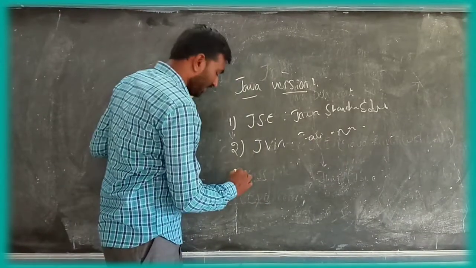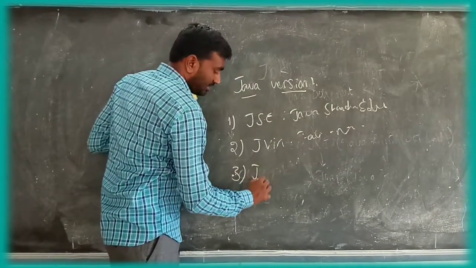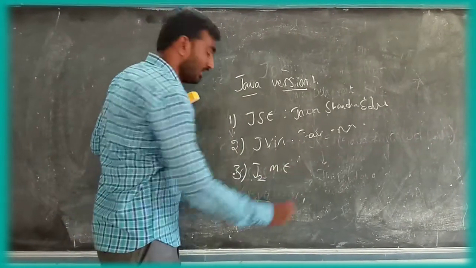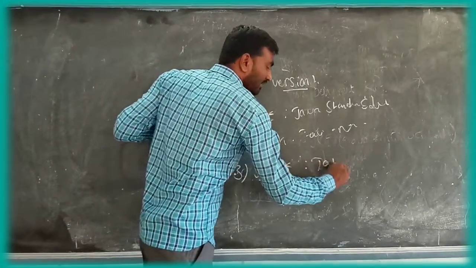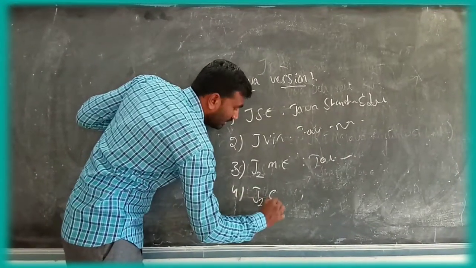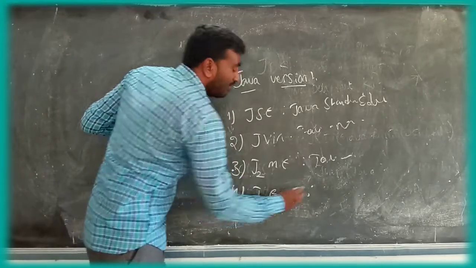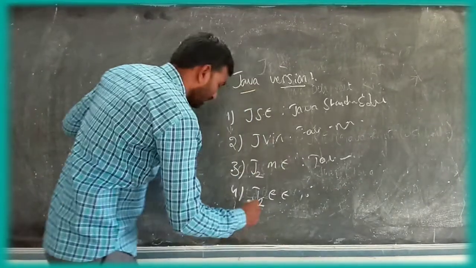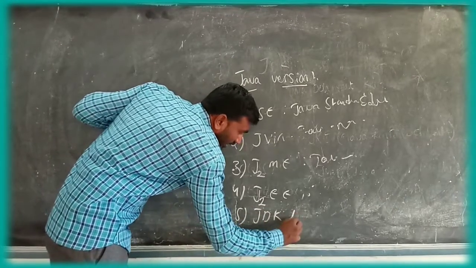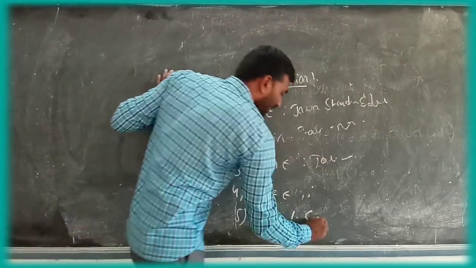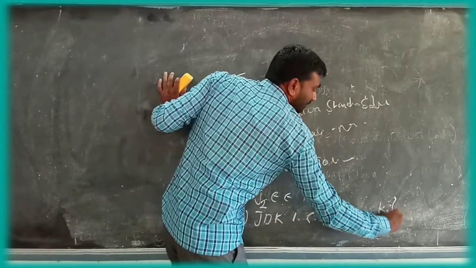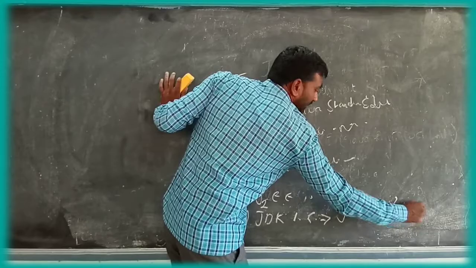The third is J2ME, Java Micro Edition. The fourth is J2EE, Java Enterprise Edition. And the fifth is JDK 1.6, the Java Development Kit.